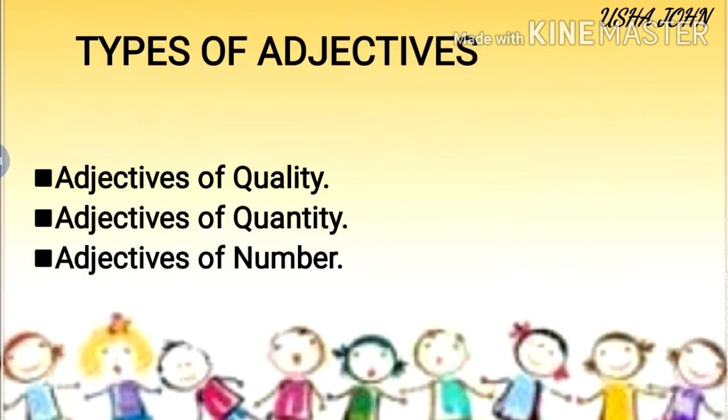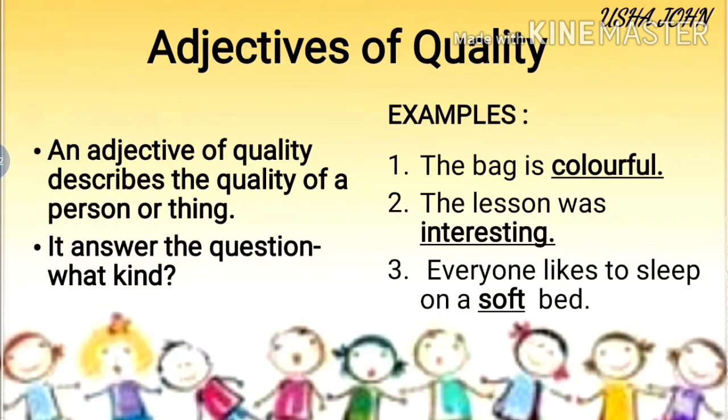Here we have 3 types of adjectives: adjectives of quality, adjectives of quantity, adjectives of number. Now we are going to see them one by one.